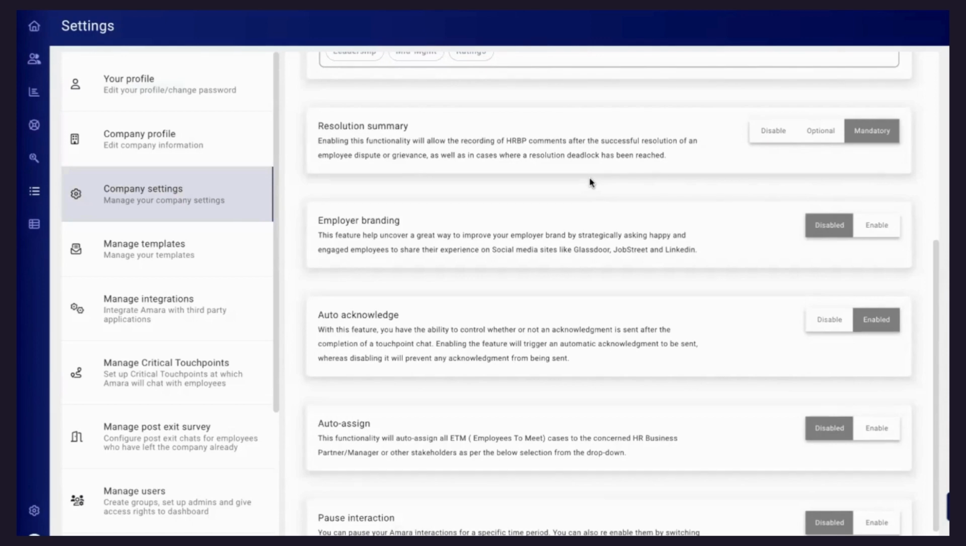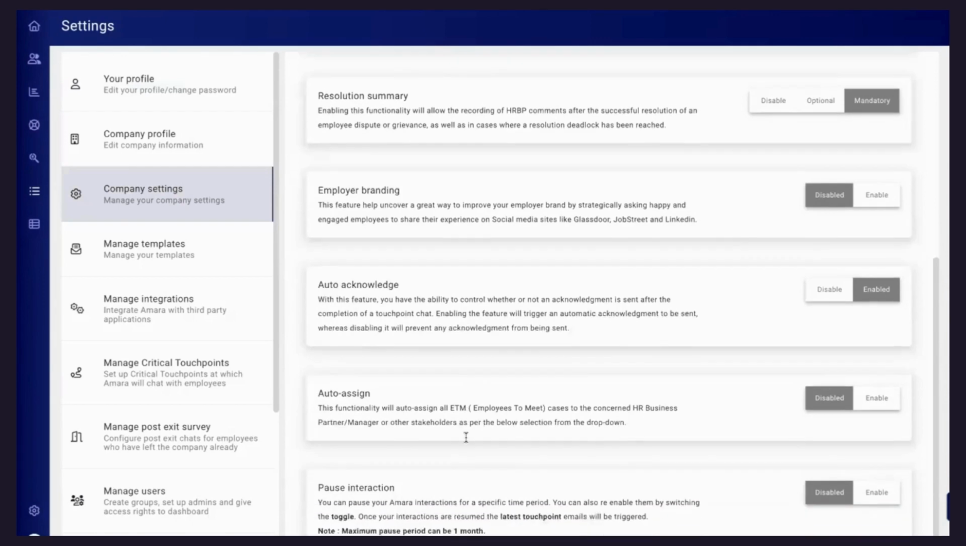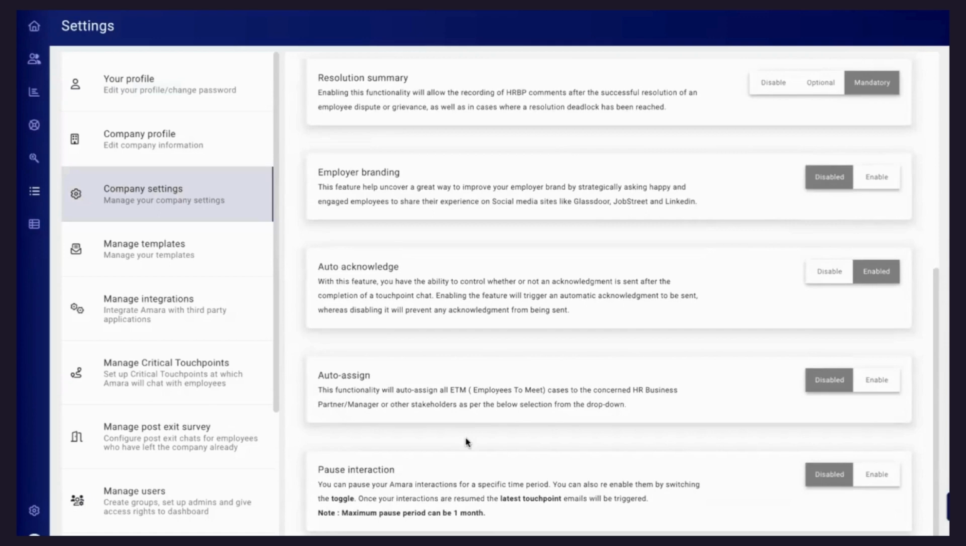So all these features: auto acknowledgement, auto assign a ticket. Multiple HR business partners are there, and there are like 1,000, 2,000 employees, so it is very difficult to manually assign the ticket. If our system understands that person A belongs to HR business partner 1, the system will automatically assign employee A to HR business partner 1. So there's no manual intervention. Everything is automated.